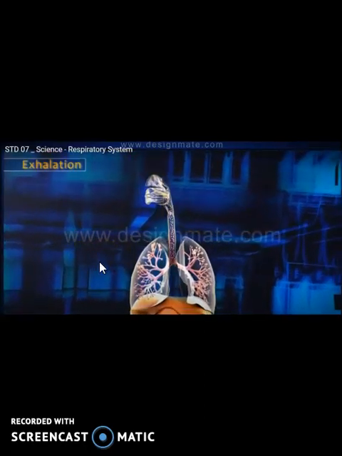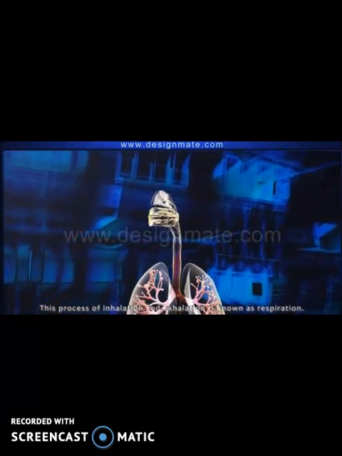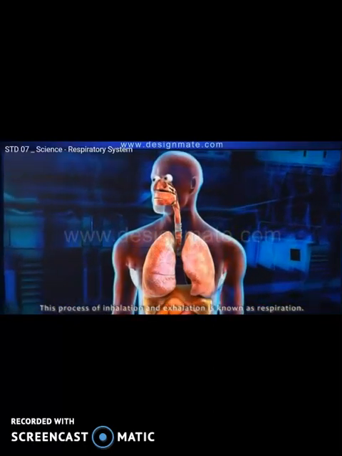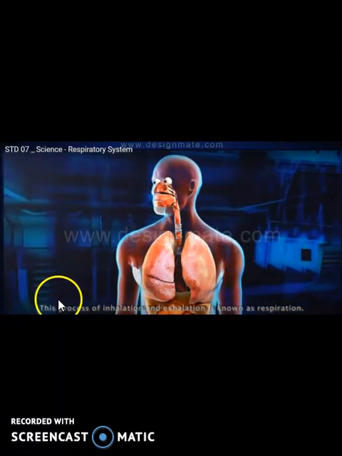Now students, here you can see the air going out through the windpipe and then through our nostrils. This air going out contains more carbon dioxide than the air which we breathe in, while the air which we breathe in contains more oxygen. So this was the process of respiration which we studied today.